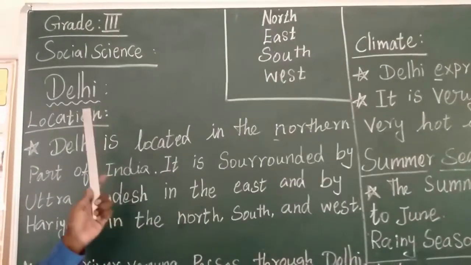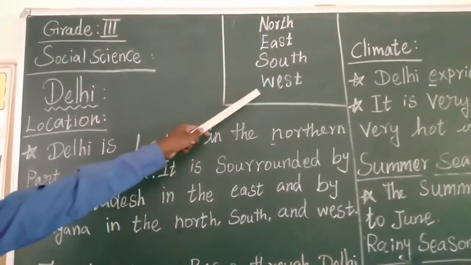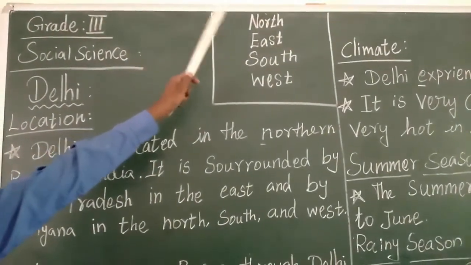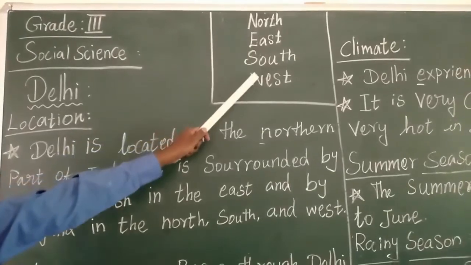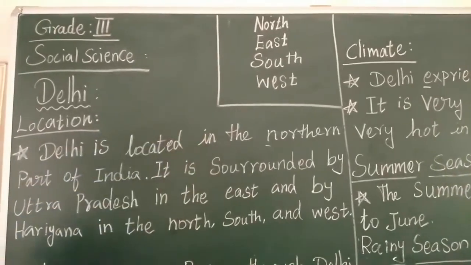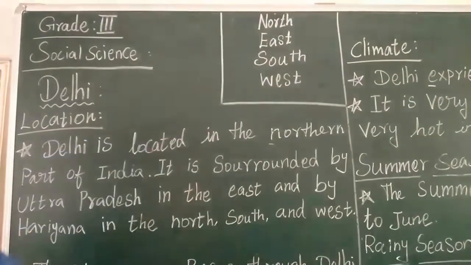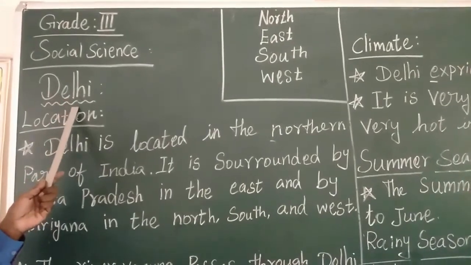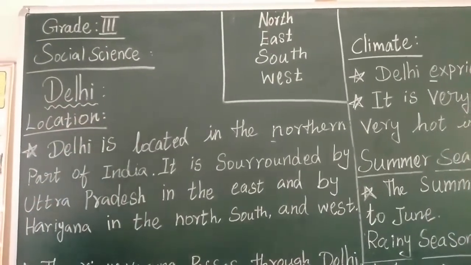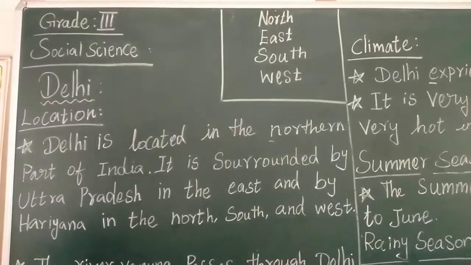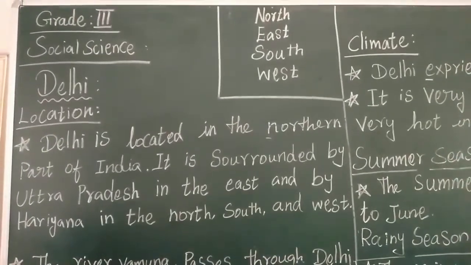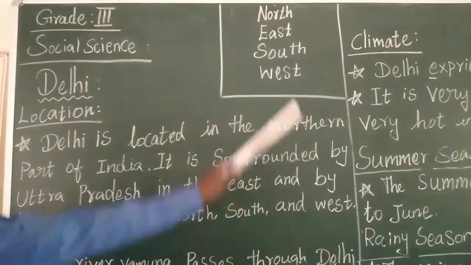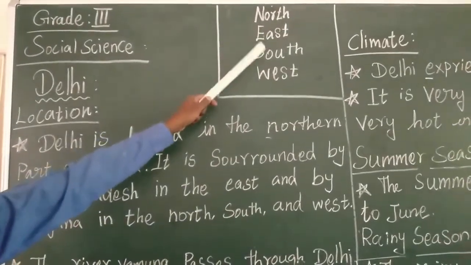In general, before entering into the class, we must know about the directions. There are four major directions. You might have studied already: north, east, south, west. Based on directions only, the locations of different states and different places are mentioned in any map, atlas, or in any other literary sources. So the directions are very important. There are four major directions: north, east, south, west.